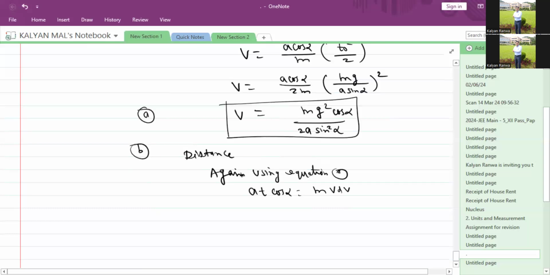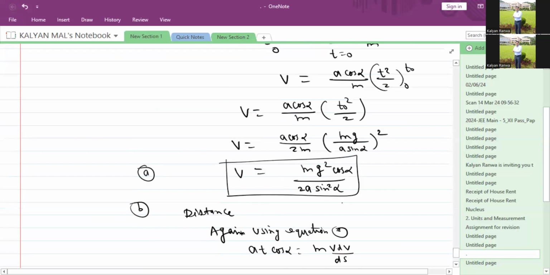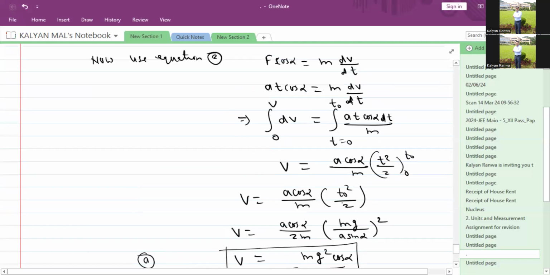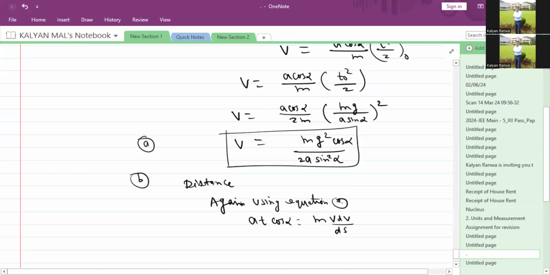This becomes v dv upon ds, where s is the distance. But here the variables t and s are different things. So how is it possible to calculate the velocity? For this purpose, first of all, we will find the velocity with variable time.